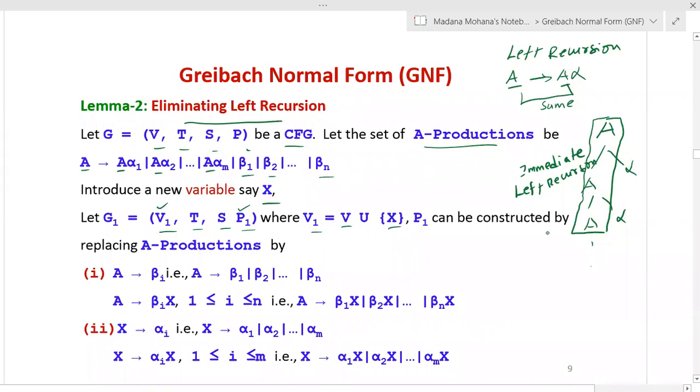Now P1 can be constructed by replacing all A productions using the following two rules. The first rule is, you write the A productions A derives beta i. Here, other than A, we have beta 1, beta 2, and so on beta n.